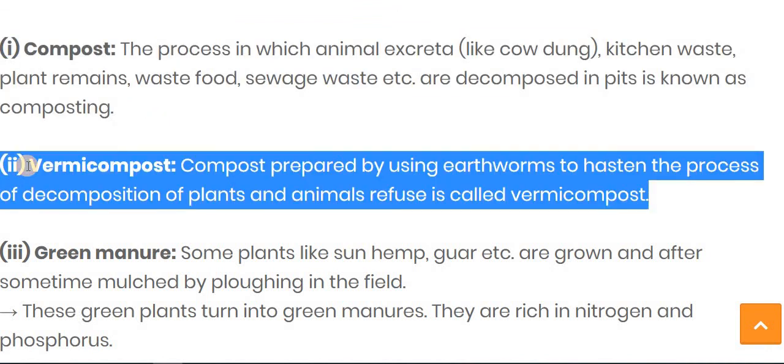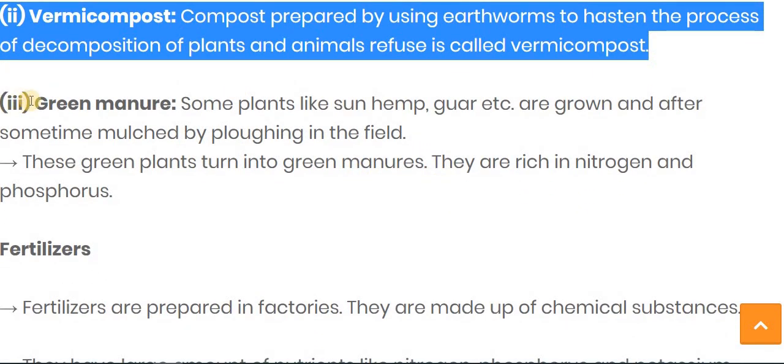The second one is vermicompost. This manure is prepared by earthworms. The compost prepared by using earthworms to hasten the process of decomposition of plants and animals, that refuse is called vermicompost. The third kind is green manure.